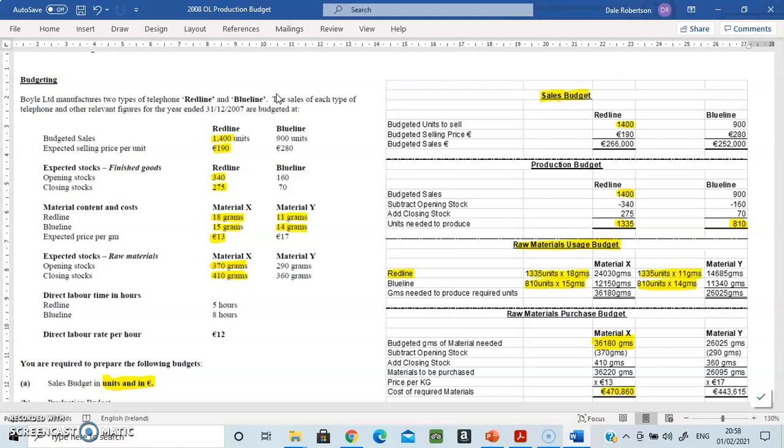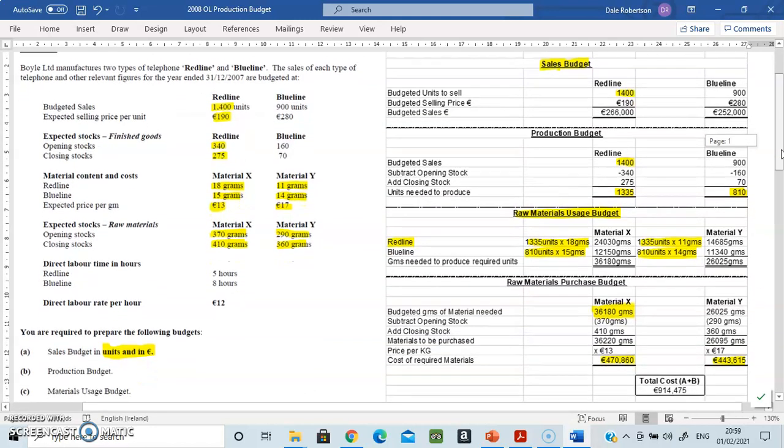And then you do the same process for material Y. You're taking your 26,025, which is the answer from part C, and you are subtracting the opening stock, and you're going to add on the closing stock, and that gives you this 26,095, and you're going to multiply that by the 17. So it's all about knowing where the numbers are coming from. And when you do that, you get 443,650.